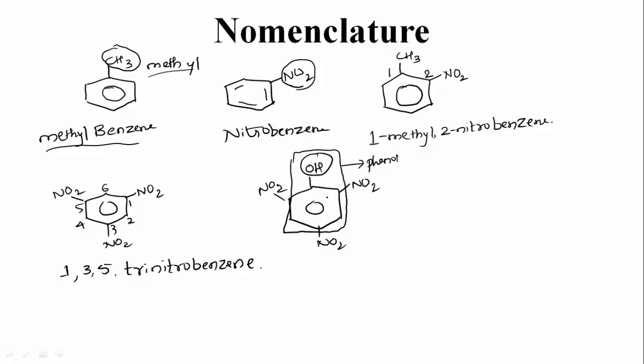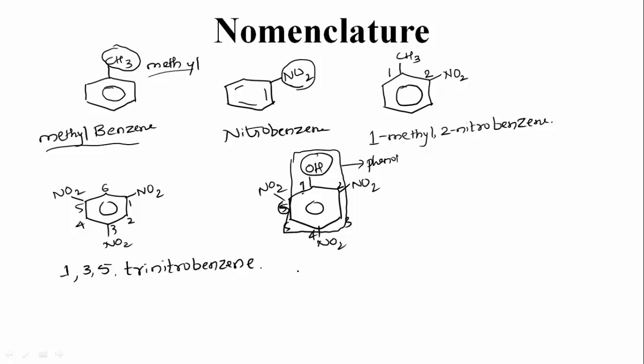You have to remember that it is phenol, and to this phenol 3 nitro groups are attached. Now we have to number from OH because it is a functional group. So 1, then 2, 3, 4, 5, 6.